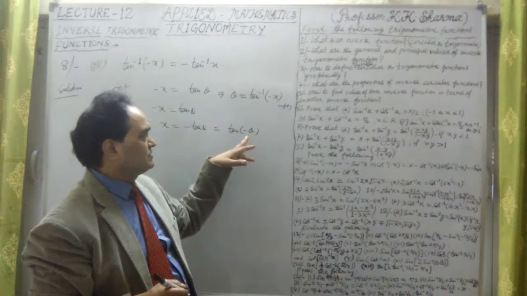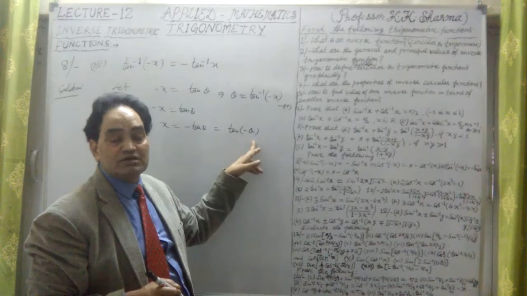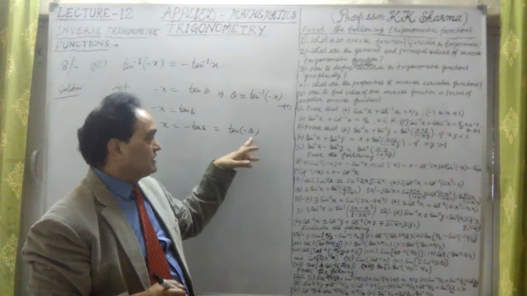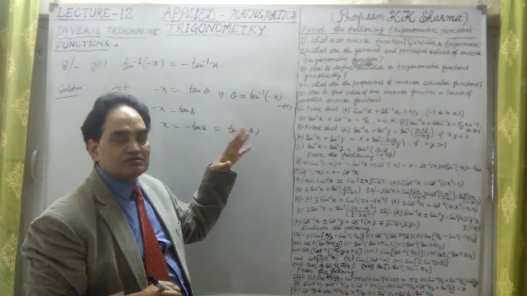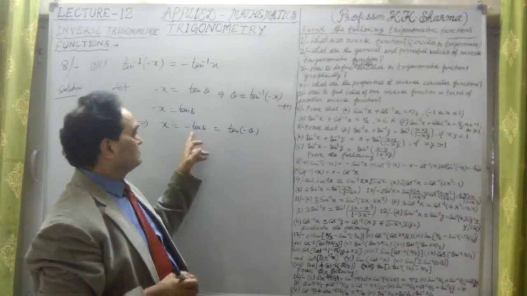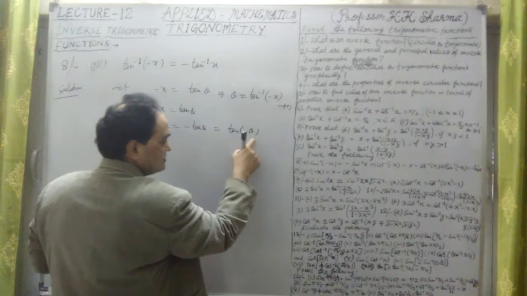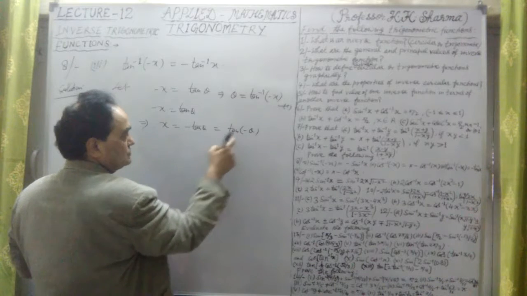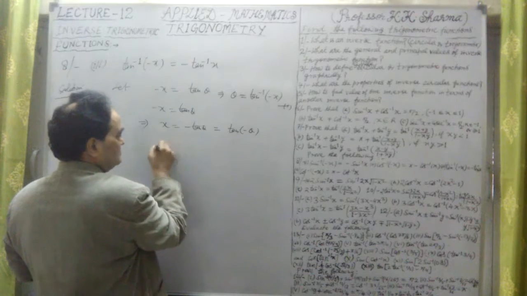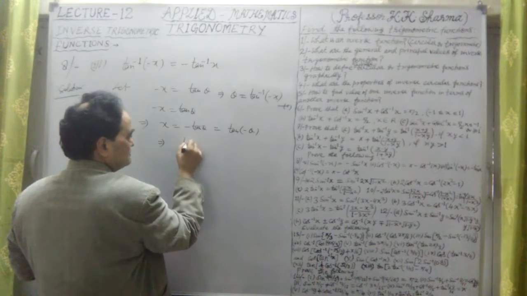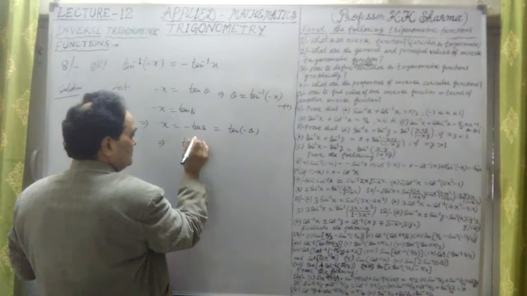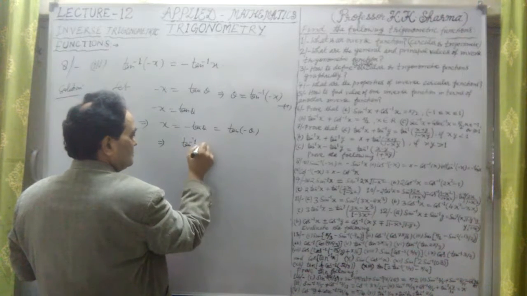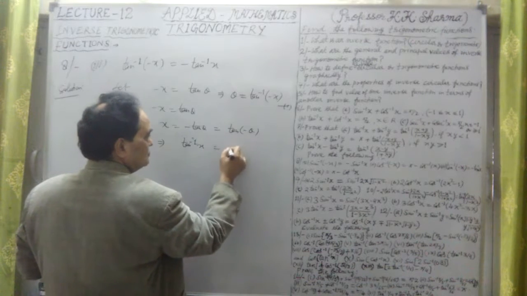So it doesn't matter if we put a minus sign with the angle. In case of cos, that is positive, but in this case it is negative. Tan of minus theta equal to minus tan theta. From here, this further implies that tan inverse of x is equal to minus theta.